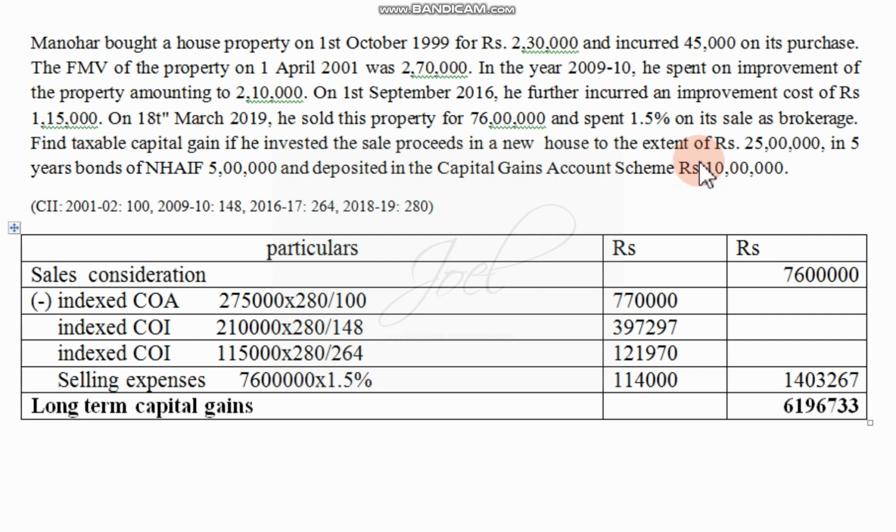Here we have to calculate. So first we have to deduct, that is deductions under section 54 we are supposed to deduct. So we will do that.